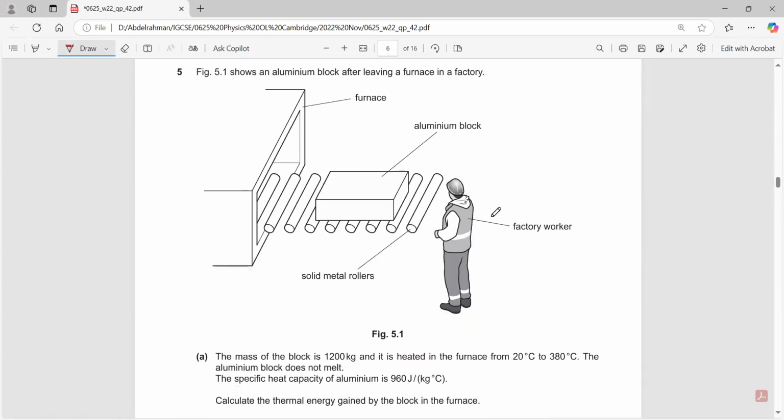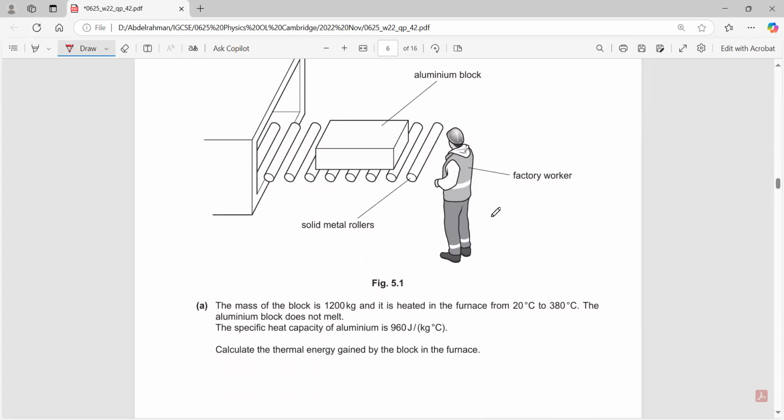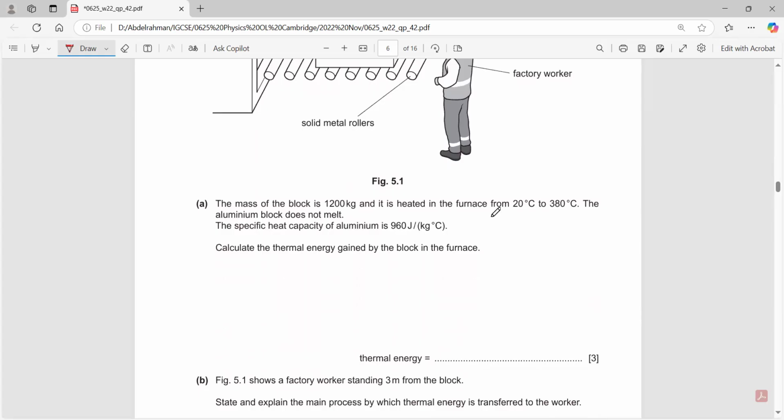Next question. An aluminum block after it leaves the furnace. Specific heat capacity. Can I find the thermal energy? Yes, energy equals mc delta T. Do I have the mass? Yes, I have the mass 1200, the c 960. Can I find the delta T, the change in the temperature?